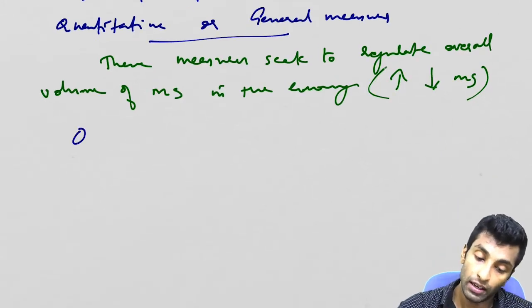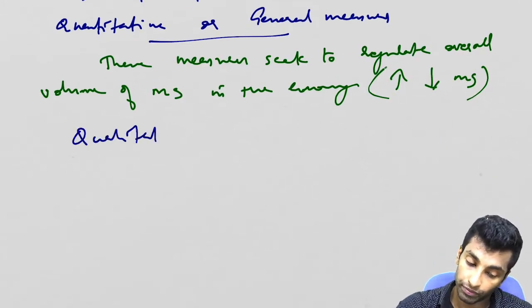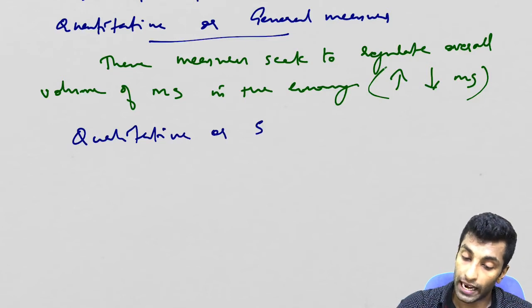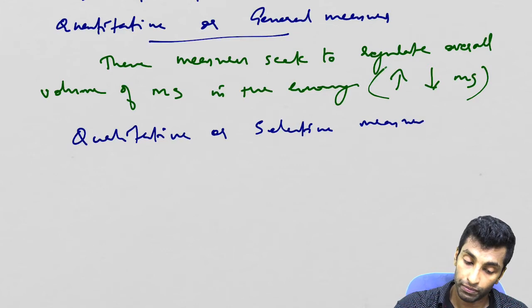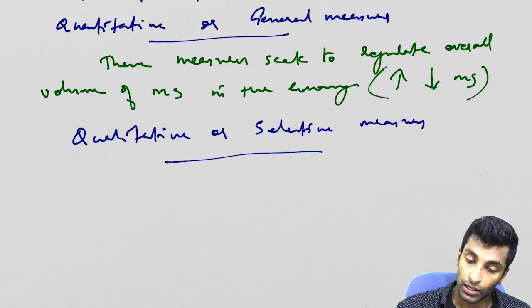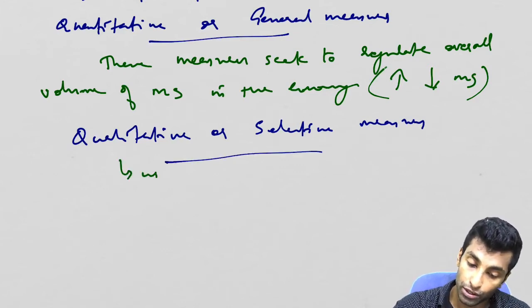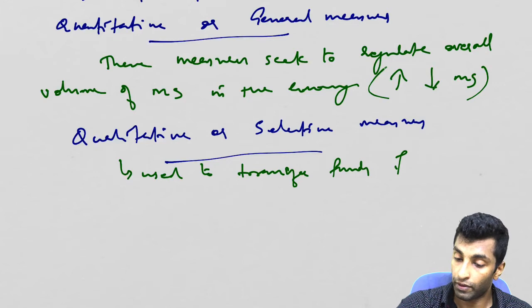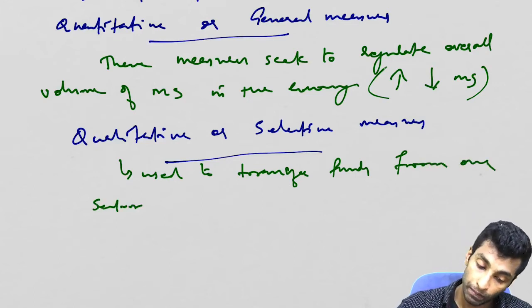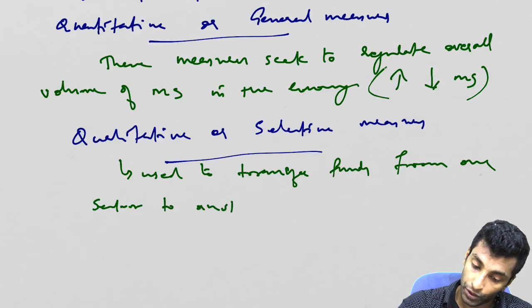So what about the next one? Qualitative or selective measures. Such measures are used to transfer funds from one sector to another.